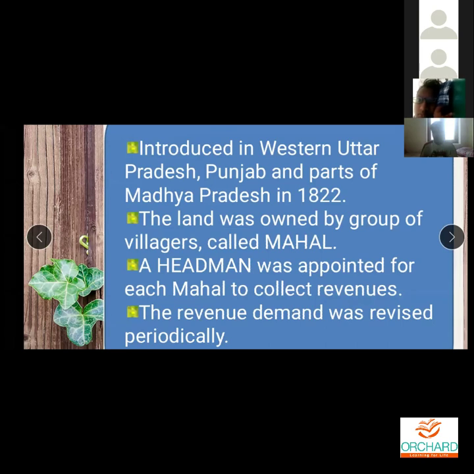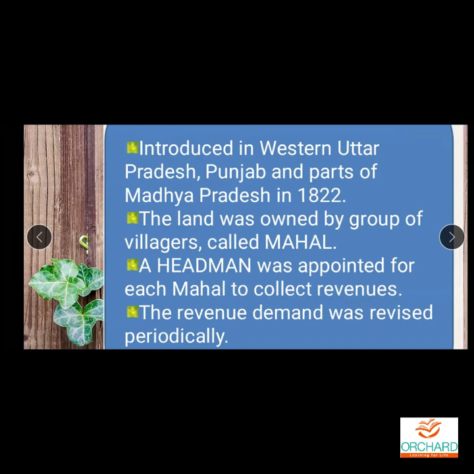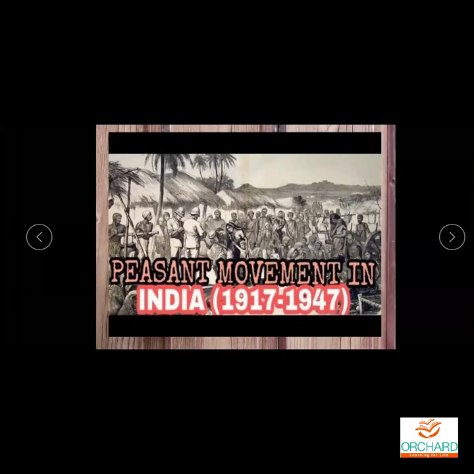And what did the Britishers do? Every year, periodically, they revised the amount to be paid to them. They changed the revenue to be paid to them periodically under the Mahalwari system. So first they introduced the permanent settlement, then the Royalty system, then the Mahalwari system. Because of all these land revenue systems, peasant revolt, peasant movement, started in all parts of India.